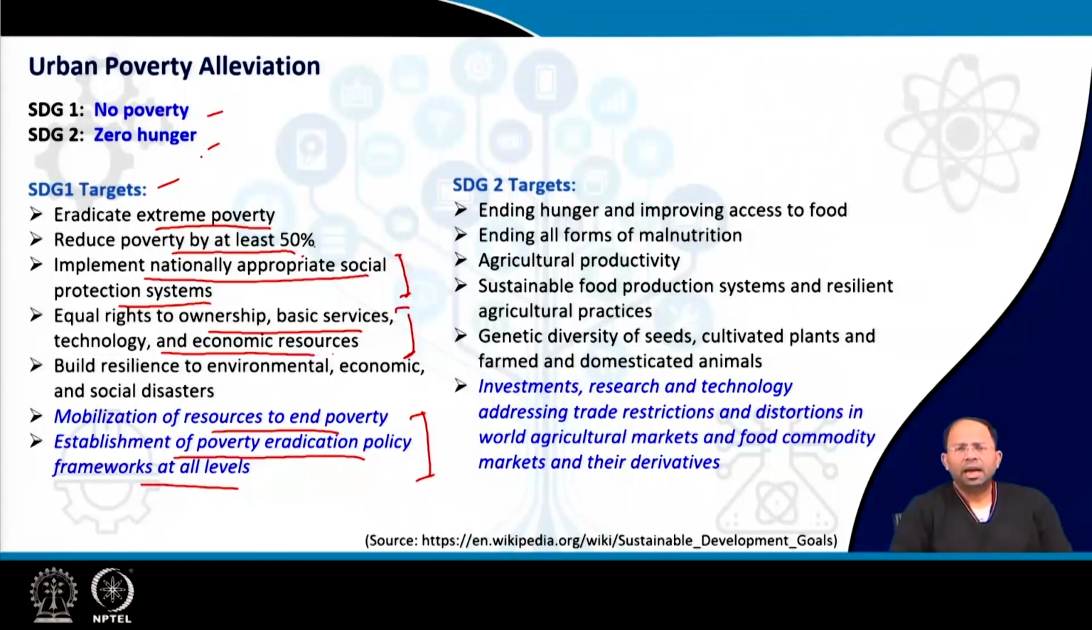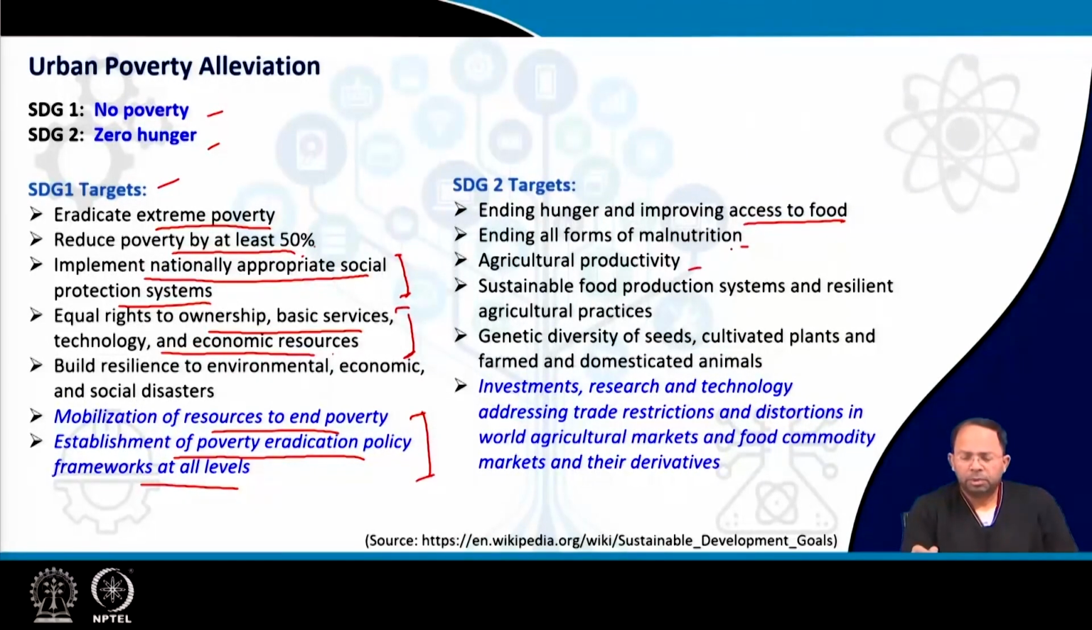For SDG 2, the targets are more or less linked: ending hunger and improving access to food. Of course, if you have money, then you can buy food, so poverty and hunger are related. Ending all forms of malnutrition. This is where certain vulnerable groups, like people living in slums or people below the poverty line, may suffer from malnutrition. There is a lot of malnutrition, leading to stunted growth among children. So that has to be looked into.